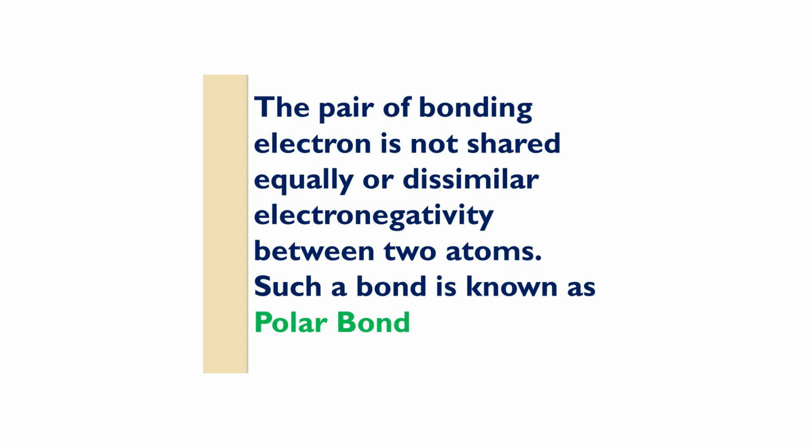Here the pair of bonding electron is not shared equally between two atoms. That is dissimilar electronegativity between two atoms. Such a bond is known as polar bond. In hydrogen fluoride, in H-F bond, the fluorine is the most electronegative atom and acquires a negative charge. And this type of bond is known as polar bond.